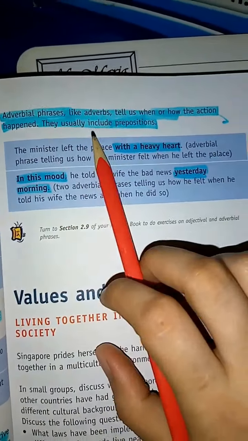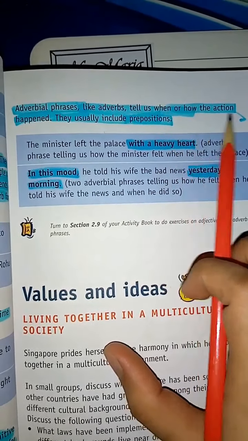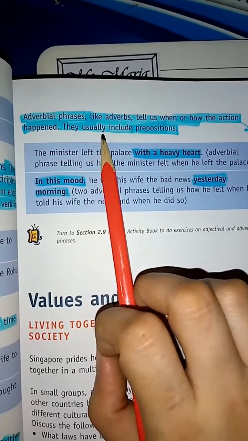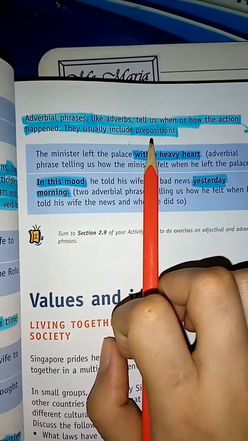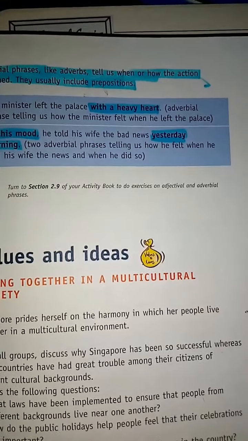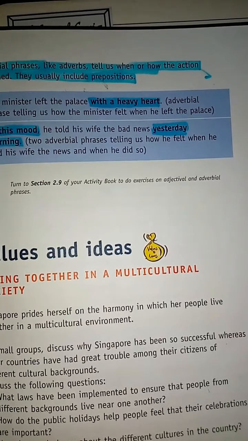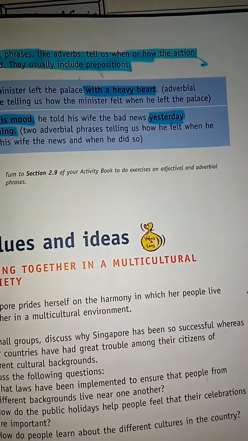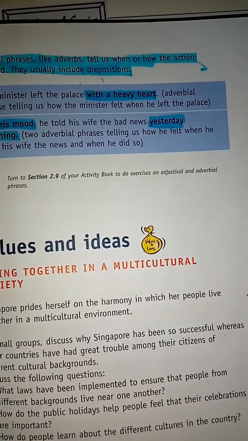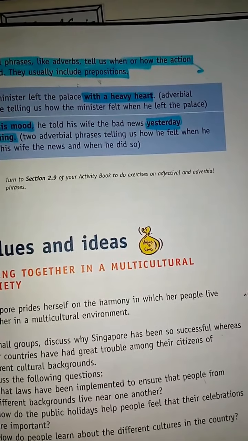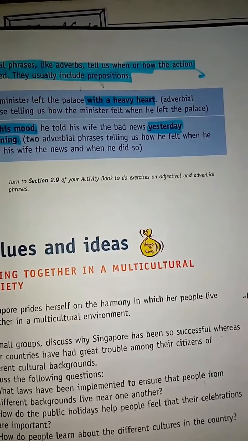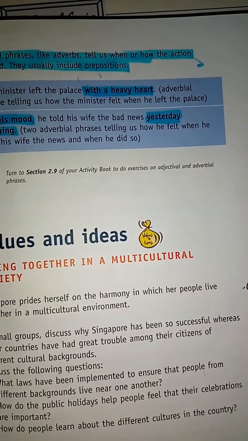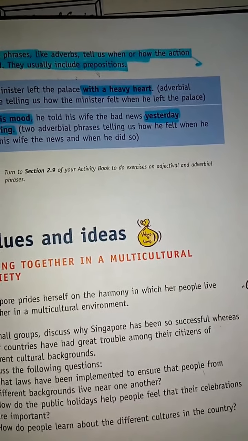Adjectival phrases, like adverbs, tell us when or how the action happened. They usually include prepositions. What are prepositions? A preposition is a word that shows the link between a noun or pronoun and other words of the sentence. Prepositions also show when, where or how something happens.